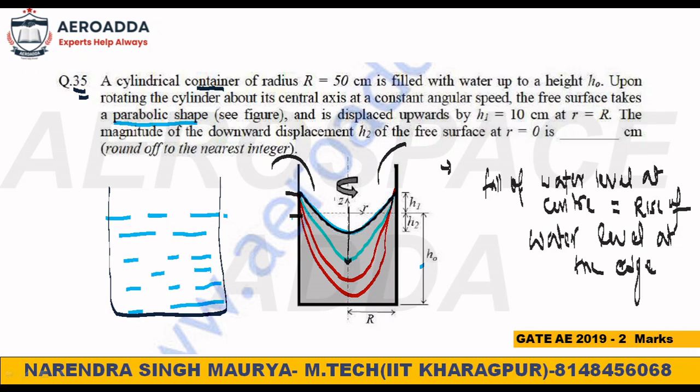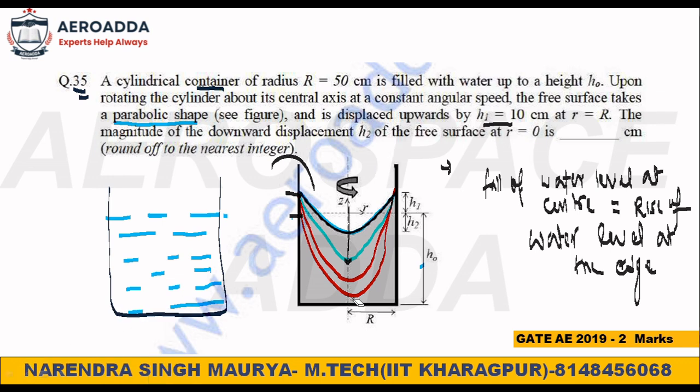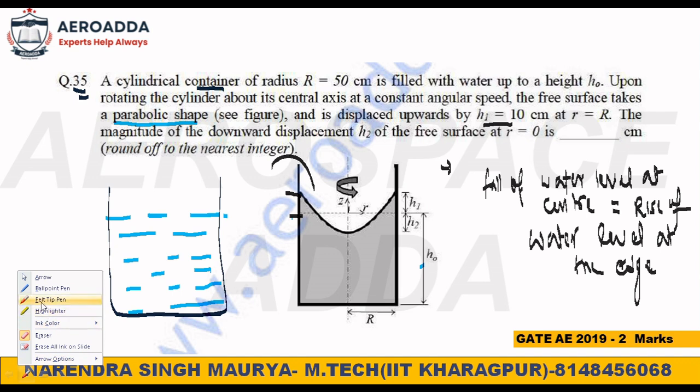Edge means that same boundary, okay. See, displaced upward h1 is 10. Earlier, when there was no rotation, water was filled like this. Once you start rotating that fluid, maybe with a rotor or anything, then the rise of water is given how much? Upward, water is displaced upward by h1 equal to 10.